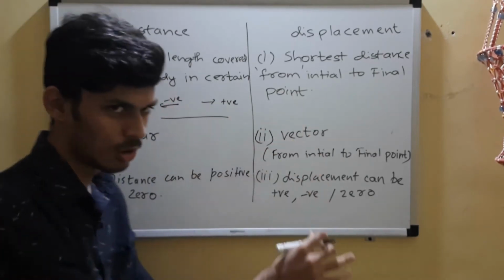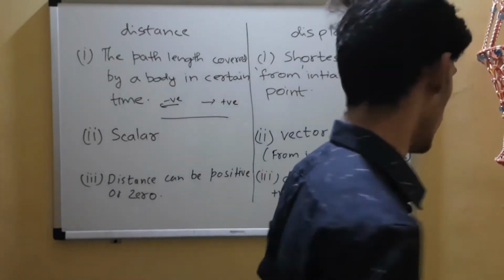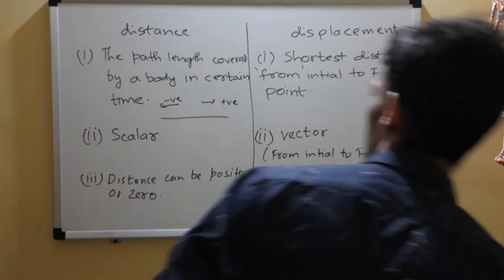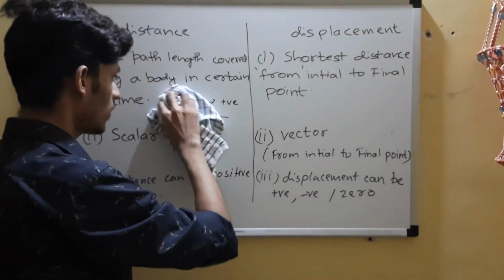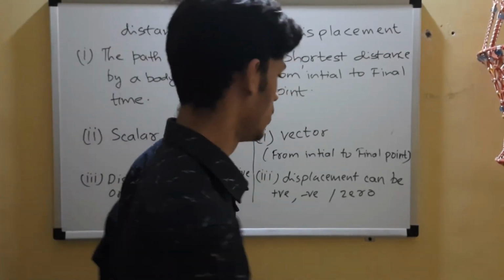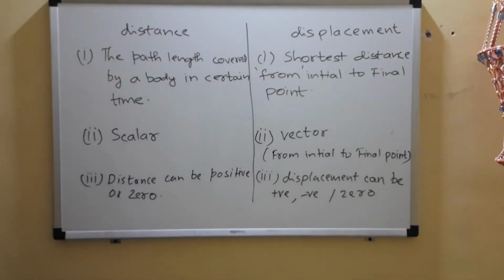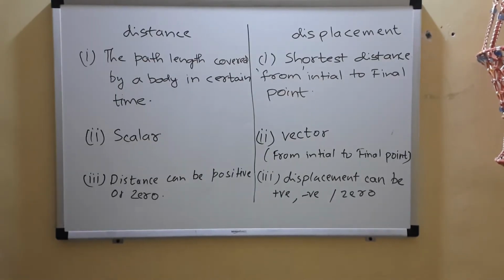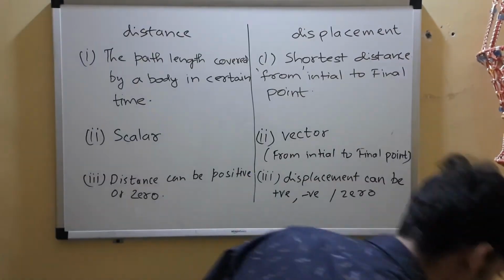You don't have to go into vectors. Okay, so it makes the task easier. So these are the important points which you can note down, differentiation points among distance and displacement. I hope you have noted that down, so I'll erase it.